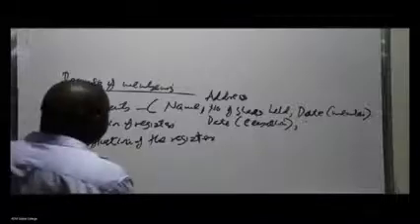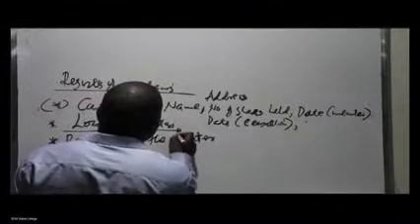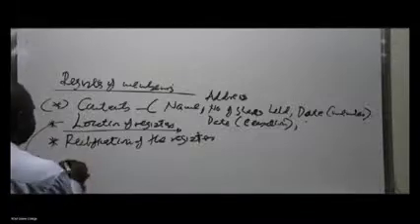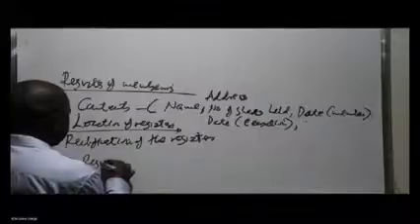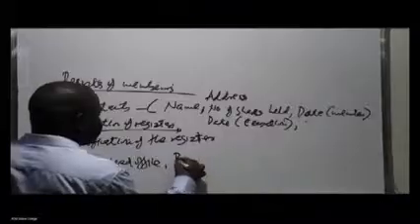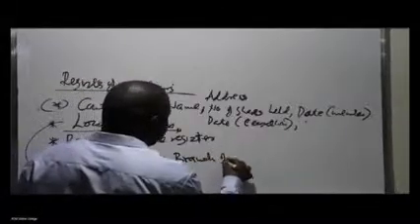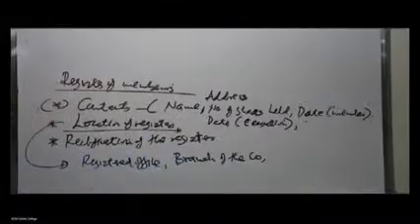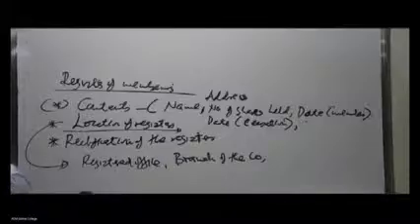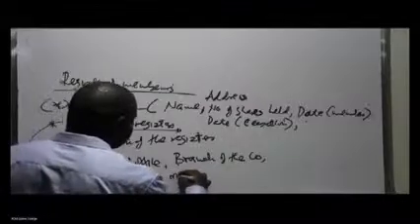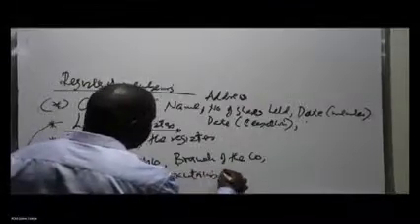Then when you talk about location, this register of members of the company will actually be located at the registered office of the company. So there are those locations where it can be kept. It can be at the registered office, or it can be at any branch of the company. Alternatively, it can be located at the place where the person who maintains the register is located.